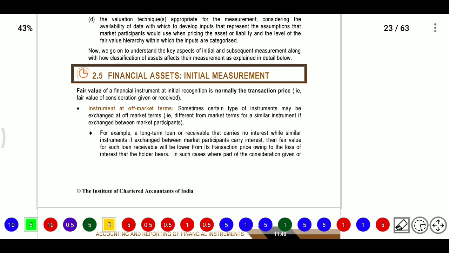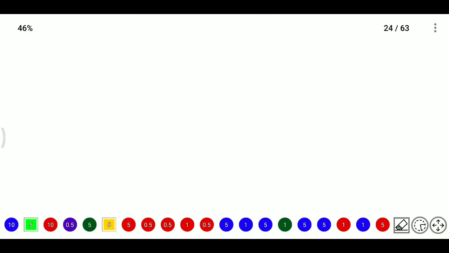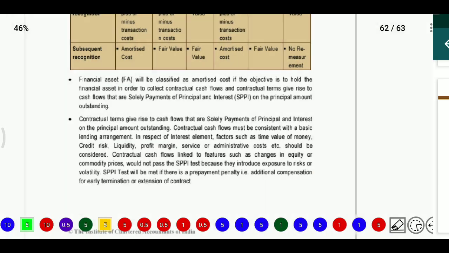Now we will start with financial assets initial measurement. How can we measure at initially and how can we measure at subsequent measurement? So first of all, we need to see some quick review for understanding. So we will start with some quick review.